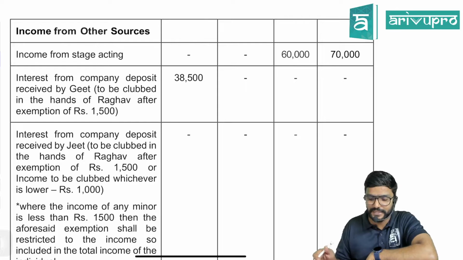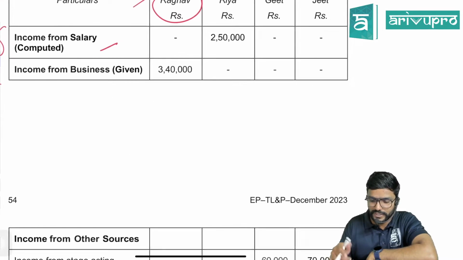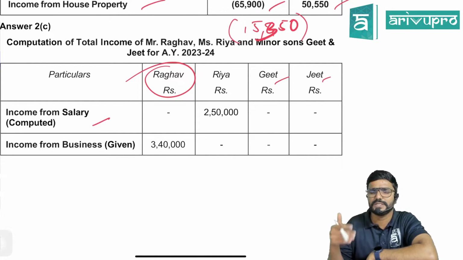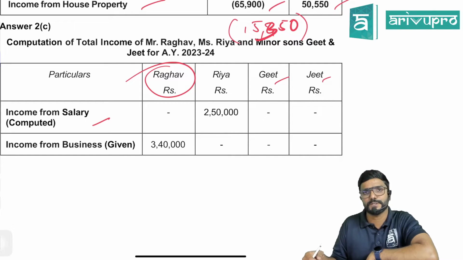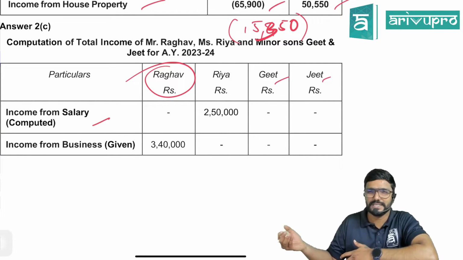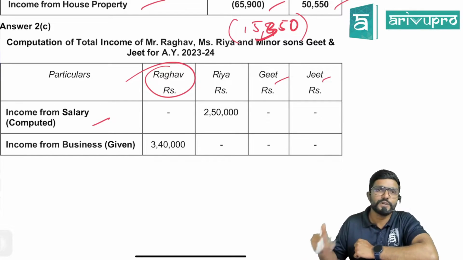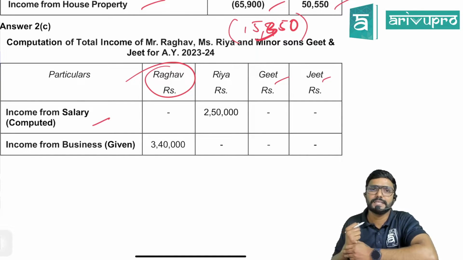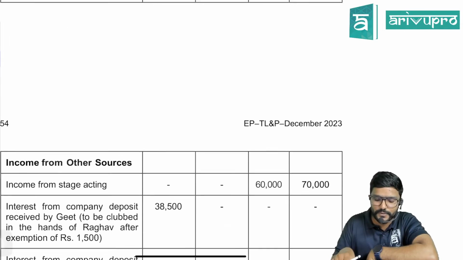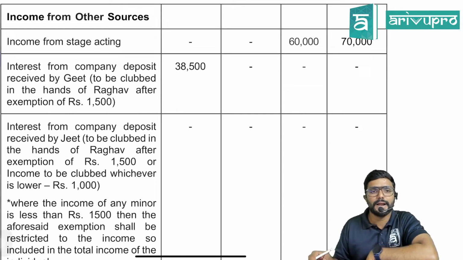Income from stage acting. So will it be clubbed? No, it is taxable in the hands of Geet and Jeet only because they have earned it out of their own efforts. In this case, if at all it is less than the basic exemption limit, but still if they are liable to pay tax, then the parents will act as a guardian, guys, because they will not be having signing authority. So the parent will act as a guardian.